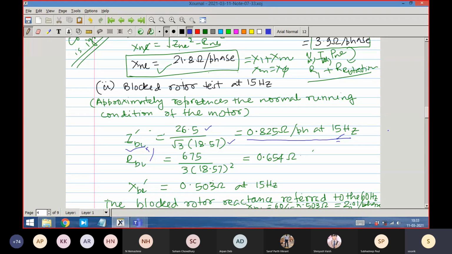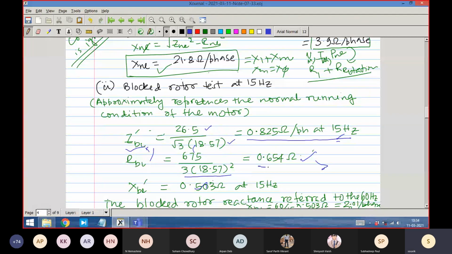Measurement is voltage by current. Impedance, voltage by current, that is seeing that impedance as a sum. It is not separated out. And it is also finding out the total resistance seen by the circuit. That is our blocked rotor RBL, right? So the RBL is 675 by 3 into this.